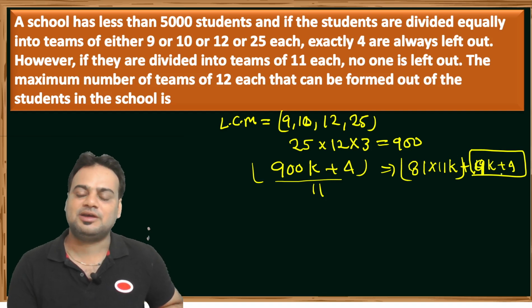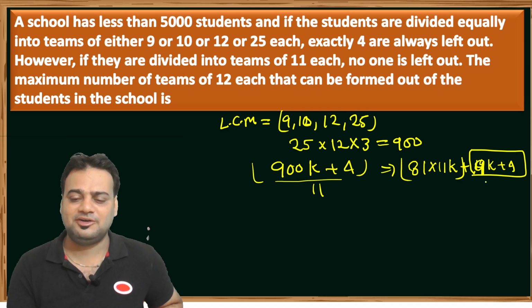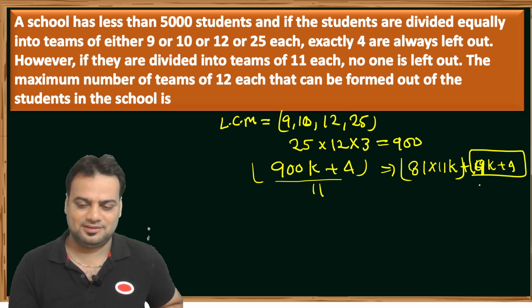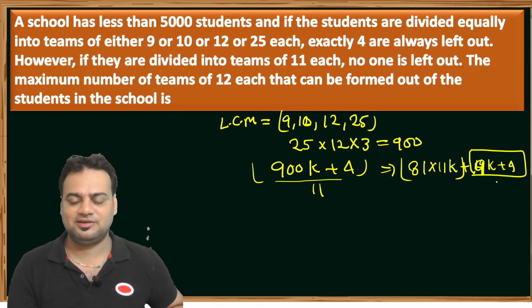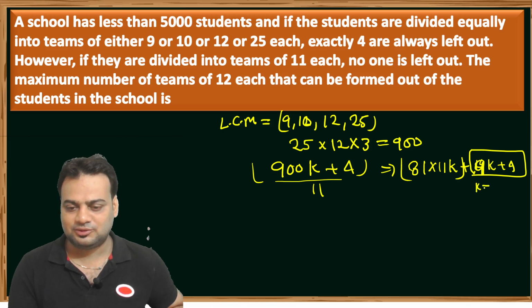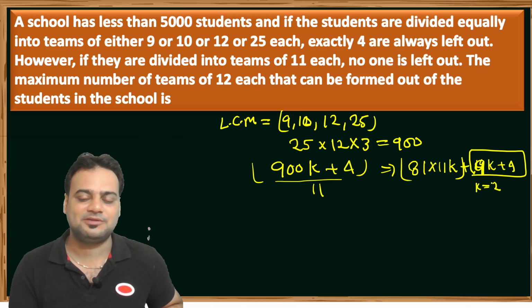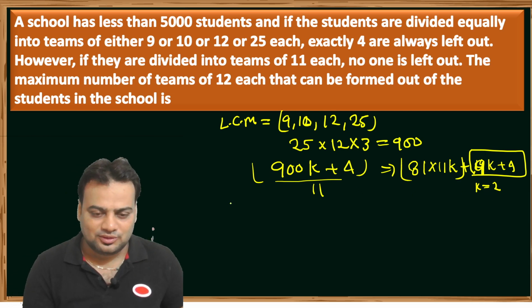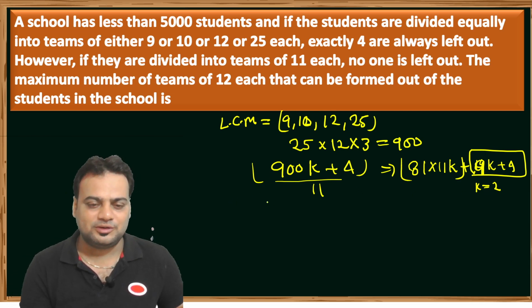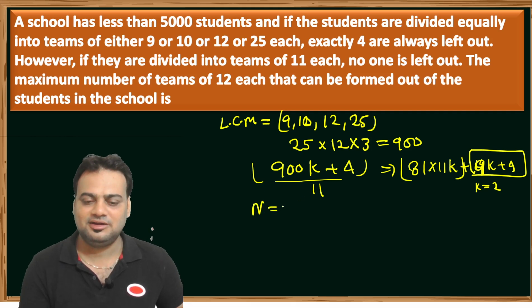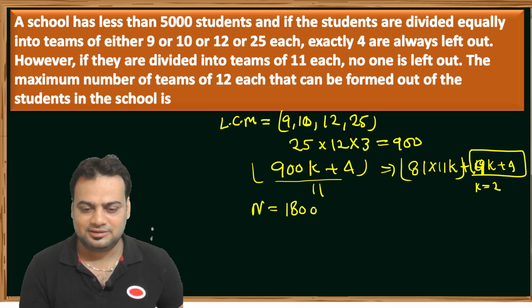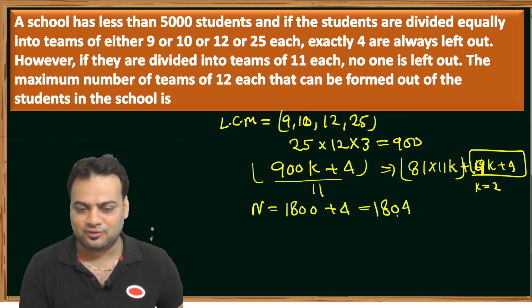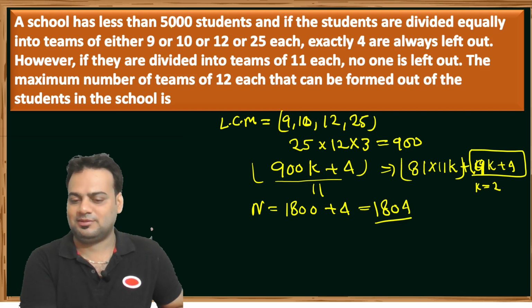If we put the value of 1, k value is a 1 2 3, then we get the value of, okay, check it is a multiple of 11 or not. If we put k is 2, that means 9 to 18 plus 4 22, that means k is a minimum 2, okay, and if we put the value of k as 2, then we get how many total students, 900 into 2, that means 1800 plus 4, that means 1804, which is less than 5000.